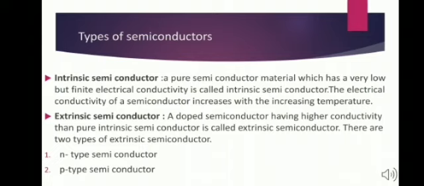Thus, at higher temperatures, there are more mobile electrons in the conduction band and more vacancies in the valence band. In fact, semiconductors are insulators at low temperatures and conductors at high temperatures. Now, there are two types of semiconductors.